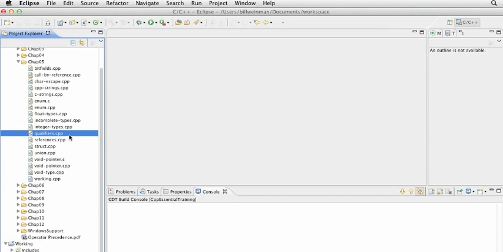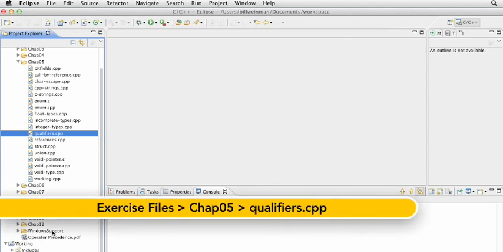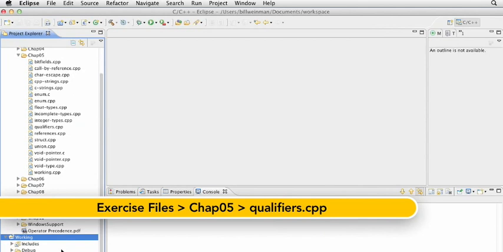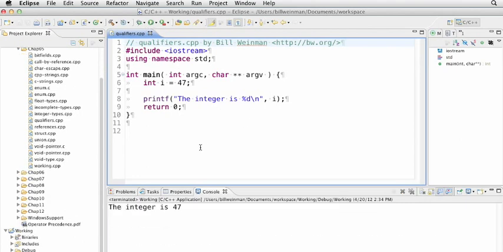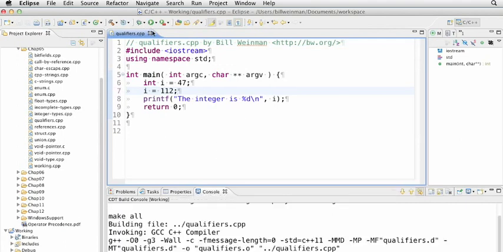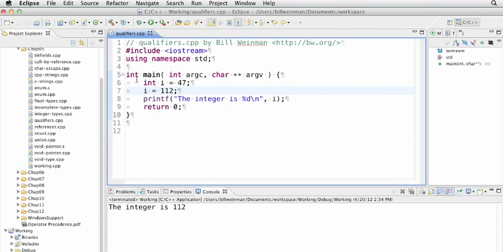Let's take a look at a couple of these qualifiers in code. Make a working copy of qualifiers.cpp, paste this into our working project and open it up. And here we've simply declared an integer and we're displaying it. I'll compile and run this, and you see it says the integer is 47. And if I change the value of the integer to 112, and compile and run that, you'll see the integer is now 112.